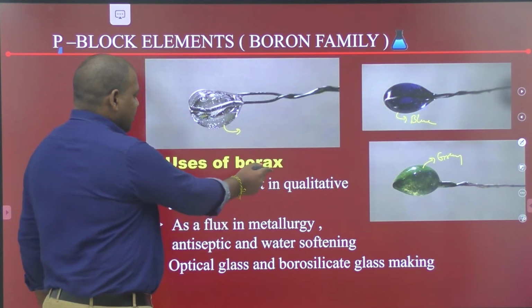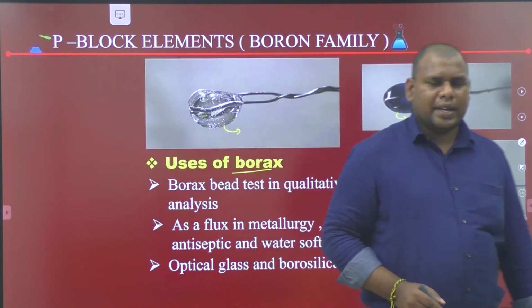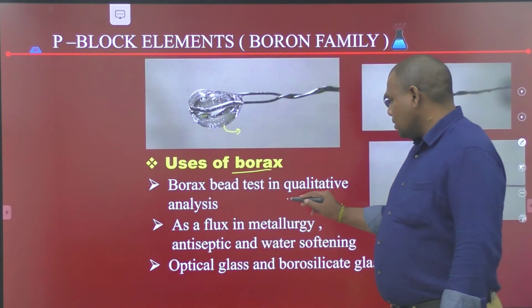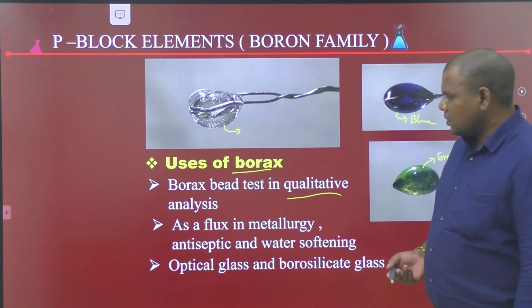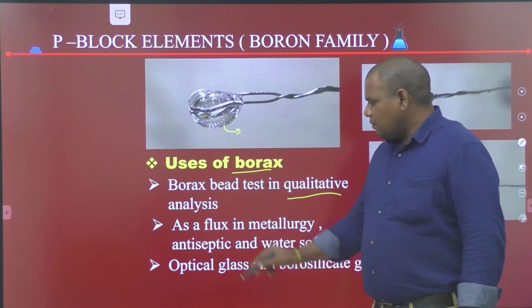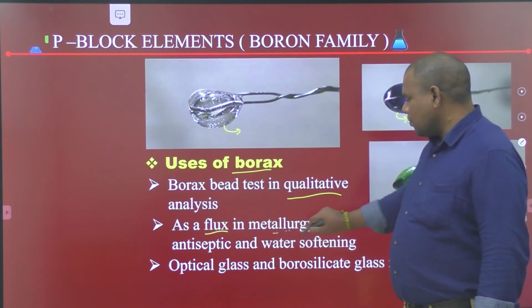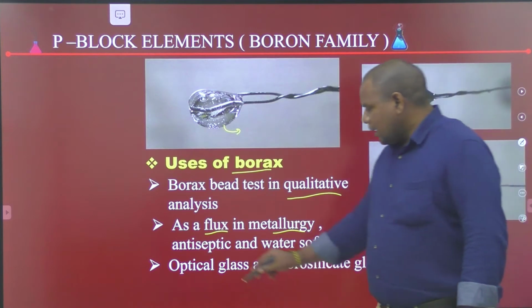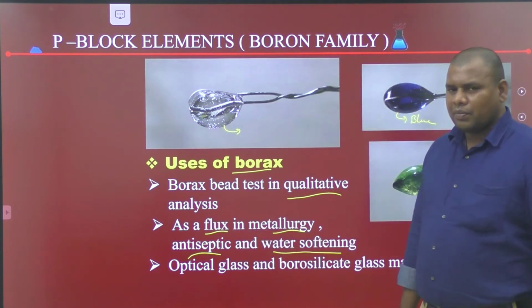Uses of borax. Borax bead test is used in qualitative analysis. It is used as a flux in metallurgy, and in antiseptic and water softening processes.